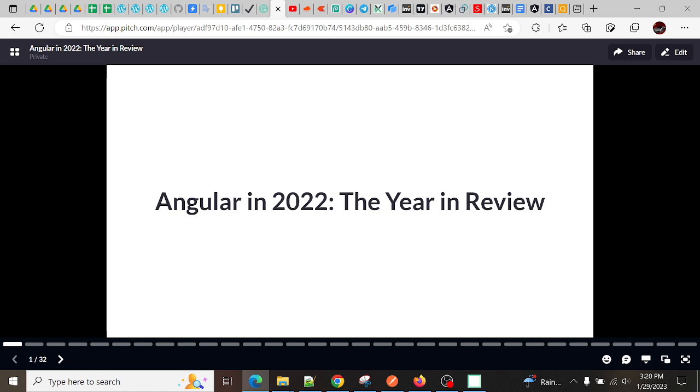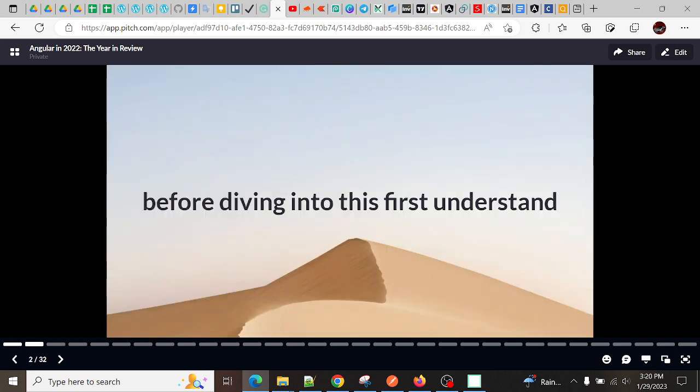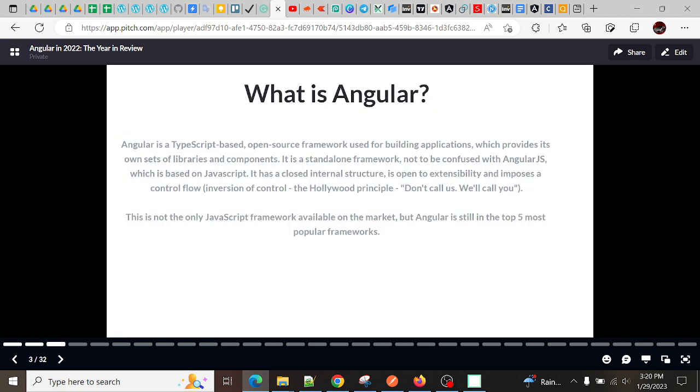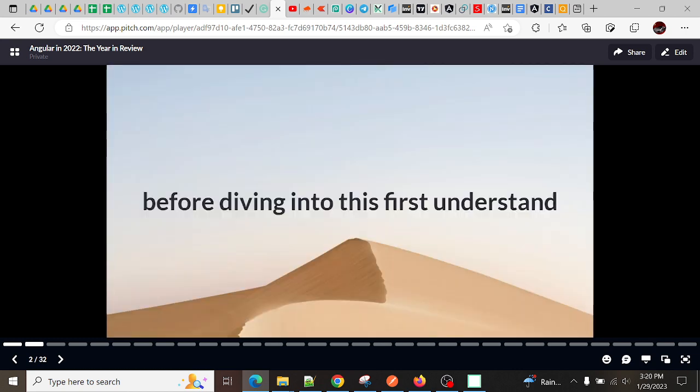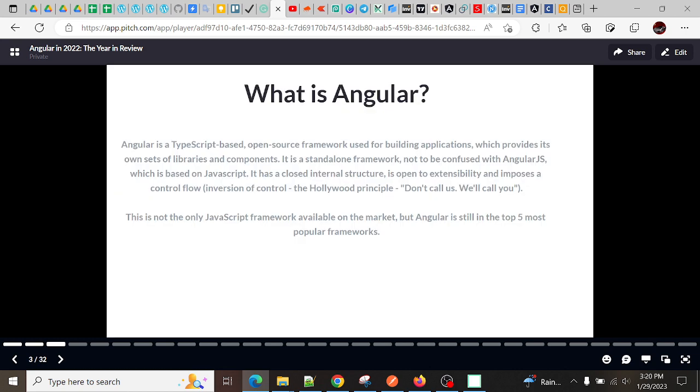So let's start. Before diving into Angular, firstly we need to understand what Angular is, what its features are, and what developments are ongoing in Angular. So what is Angular?